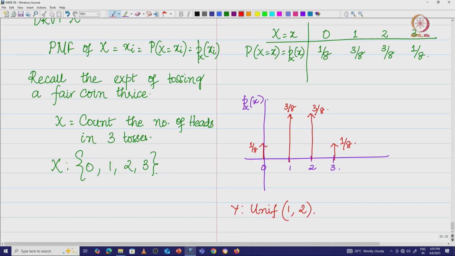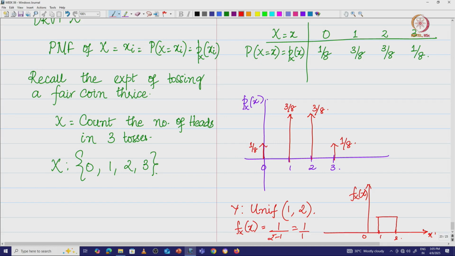1 comma 2, then the probability density function is going to look like this. I am going to have 0, 1, 2. So, it is 1 by b minus a. So, f x of x is equal to 1 by 2 minus 1, which is 1 by 1. So, the interval height is going to be 1. The function is going to look like this. That means it is defined at all points between 1 and 2 also. So, this is basically my f x of x, and that is going to be my x.